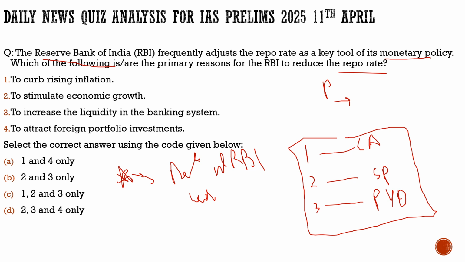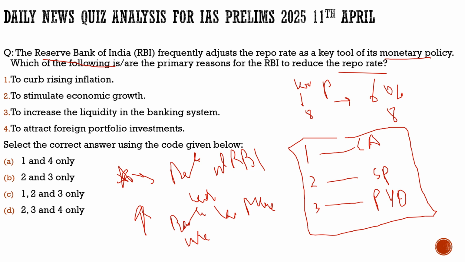Yesterday we also discussed that when the repo rate is increased, what does it mean? It means that the banks have to pay more interest to the RBI for taking money from the RBI. For example, if the repo rate is 6% right now, suppose it is increased to 8%. That means if the banks have to borrow 100 rupees from the RBI, 8% of this 100 rupees, 8 rupees, they will have to pay extra as interest, annually. So they will have to pay this extra 8 rupees as the interest.